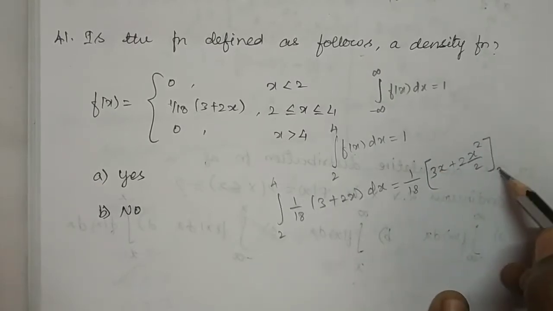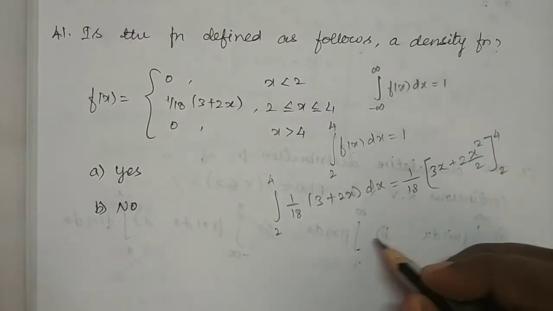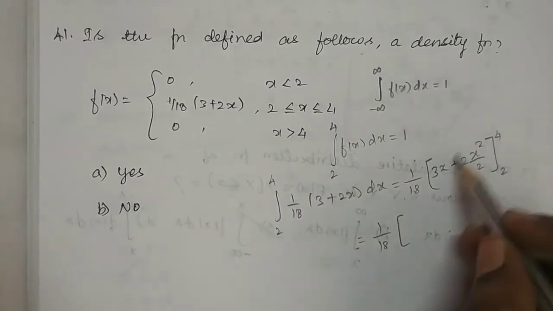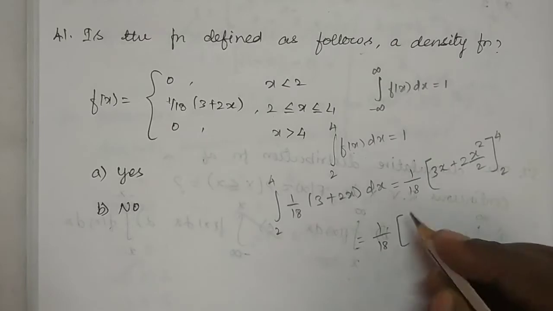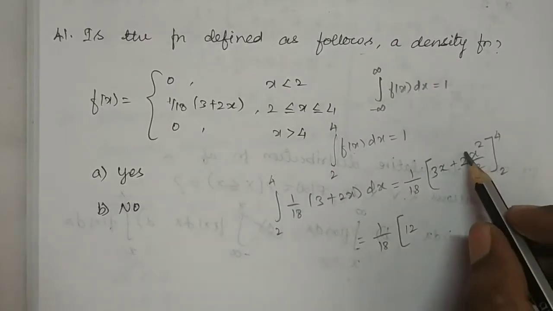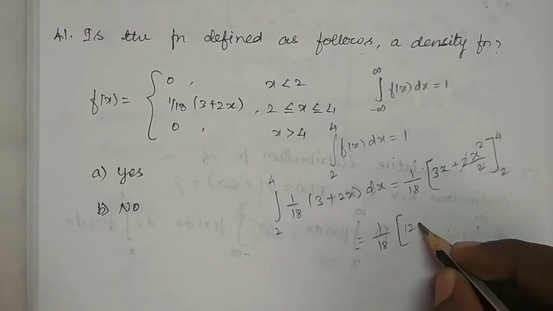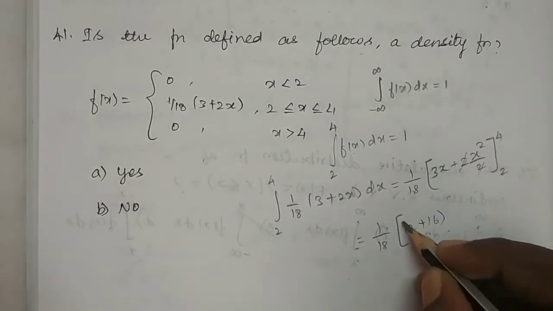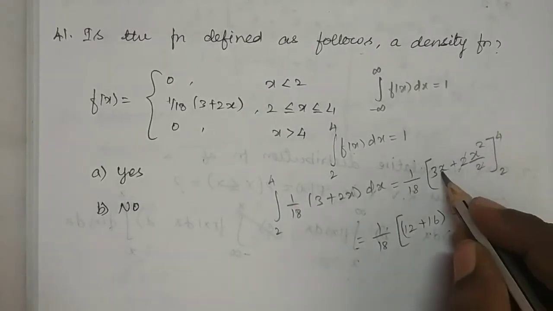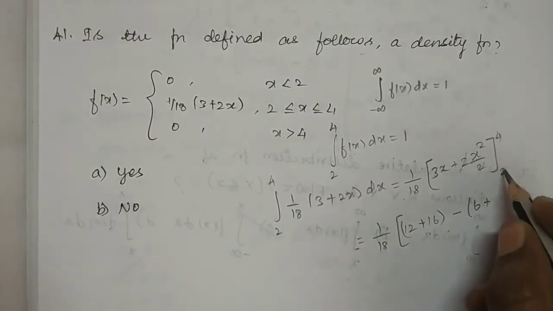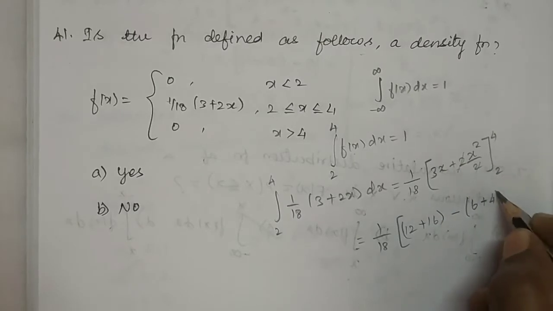Here the limit is from 2 to 4, which is equal to 1 by 18. So first let us substitute the upper limit 4. 4 3s are 12. Then here 2 and 2 will get cancelled. Then 4 square is 16 minus, then substituting the lower limit we'll be getting 6 plus 2 square is 4.